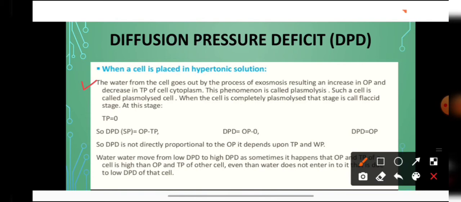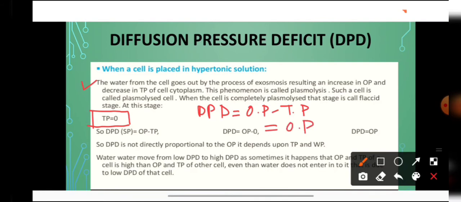So in case of a plasmolysed cell, what will happen? The turgor pressure will become equal to 0. So what will be the value of DPD for a flaccid cell or for a plasmolysed cell? We all know that DPD is equal to OP minus TP. Now the TP has become equal to 0, so it is equal to OP.